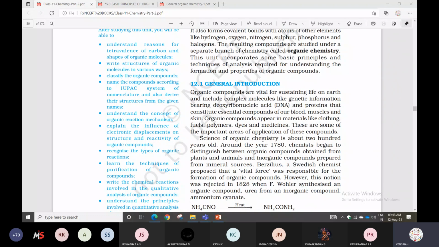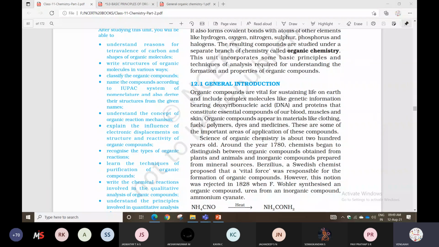In the first chapter you studied how matter is classified, physically and chemically. Chemically, it is classified into pure substances and mixtures. Under pure substances we study elements and compounds, and compounds are organic or inorganic.